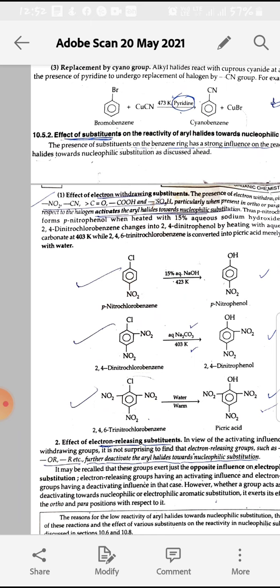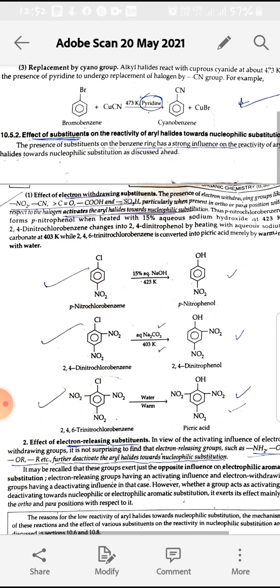For example, if we add an NO2 group at the para position, that is para nitrochlorobenzene, and we add 15% aqueous NaOH, and the reaction takes place at 423 Kelvin, then the Cl group is substituted by the OH group.